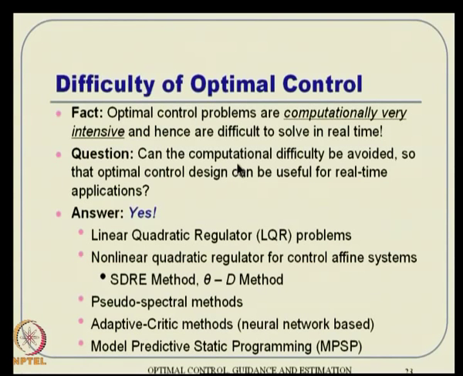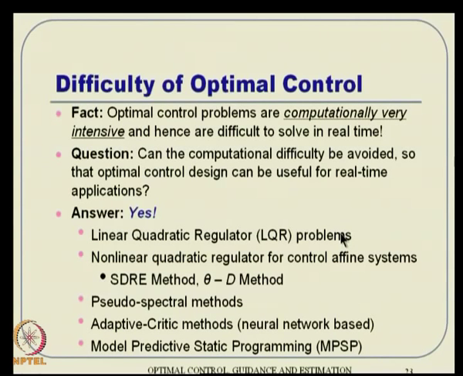Now, the question is, can the computational difficulty be avoided, at least for some class of systems or class of problems, so that it can be useful for real time applications? And the answer turns out to be yes, and we can do that for a variety of things. The first thing is LQR problems, traditionally all done in the 60s and 70s. But the system has to be linear first of all, and linear time invariant most of the time. Then only you can think of using this LQR problem. There you also need to solve something like a Riccati equation, which may or may not be solvable online if your number of states is large. But for a reasonably decent practical application, you can think about using the LQR technique.